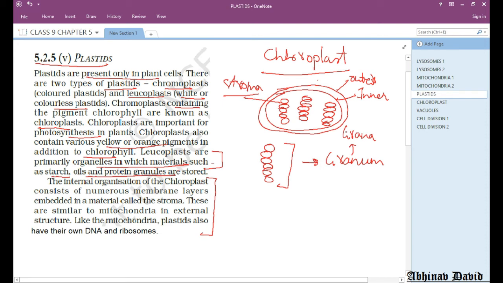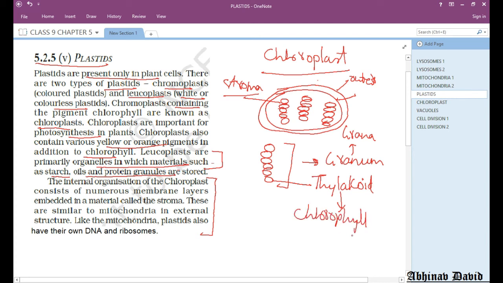So grana is present inside the stroma, and this grana is made up of what? One part of the granum is called as thylakoid. Now thylakoid is a membrane which contains chlorophyll.